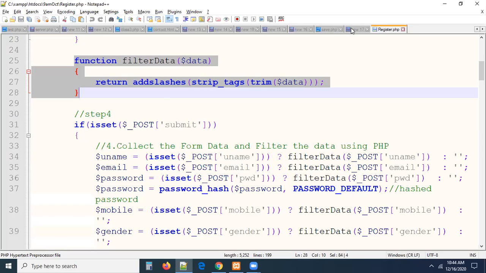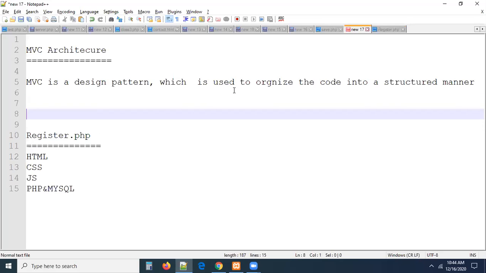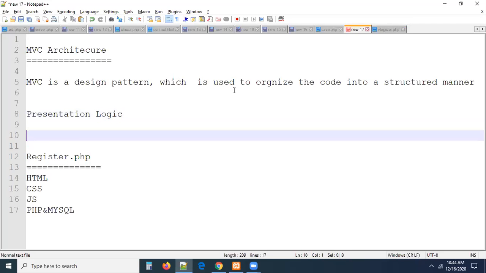This MVC, by separating the presentation logic from the business logic, here people will say two technical words, guys: presentation logic and business logic. What is presentation logic? What is business logic? We have to know, guys. This is exactly the presentation logic and business logic, right? So one minute, guys, please. Yes, guys, what exactly is presentation logic, what exactly is business logic here?